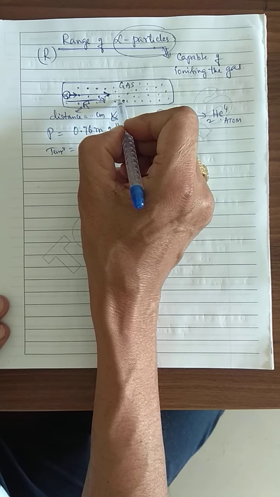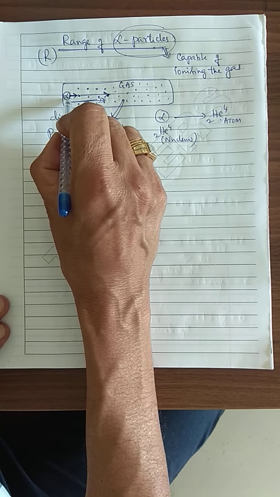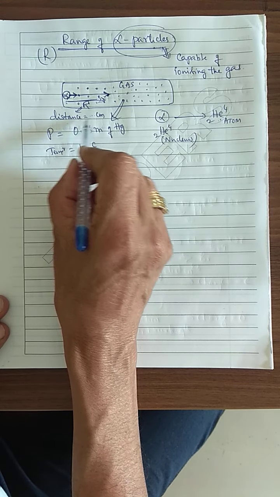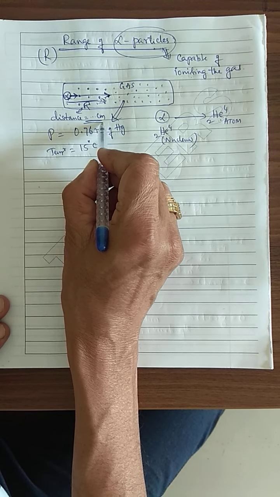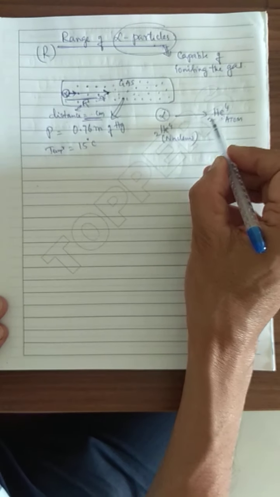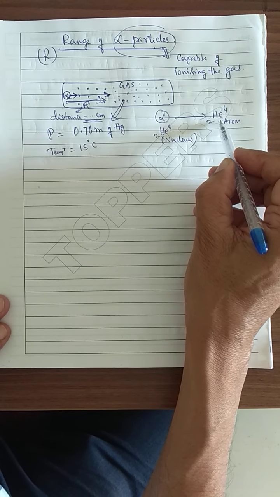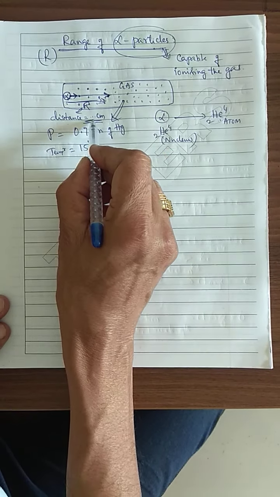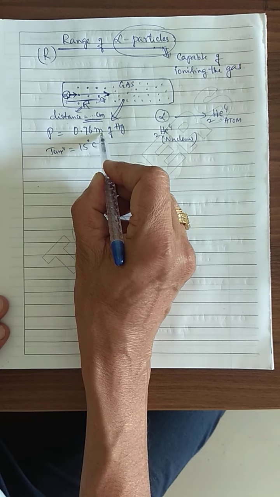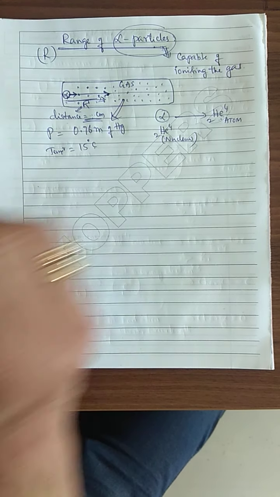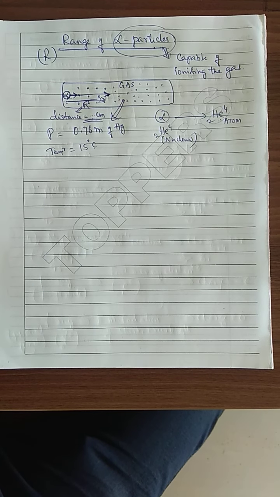Then in that situation, the distance in centimeter that the alpha particle has traveled before converting in the form of a helium atom is called the range of alpha particles.